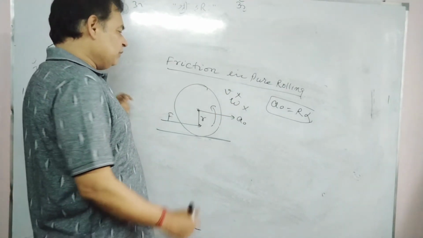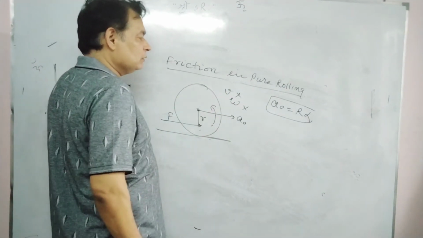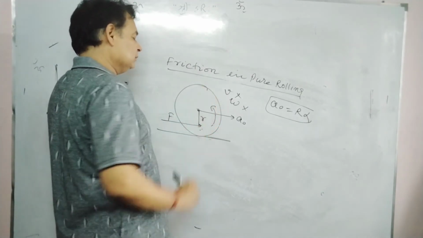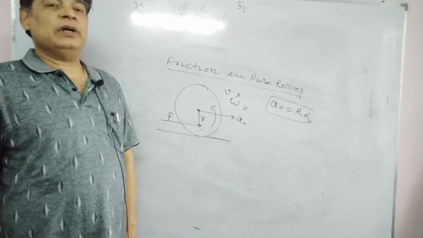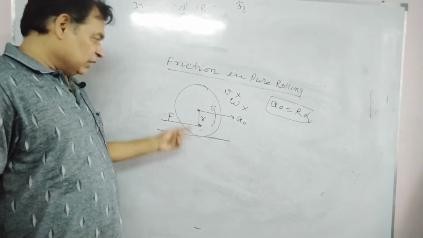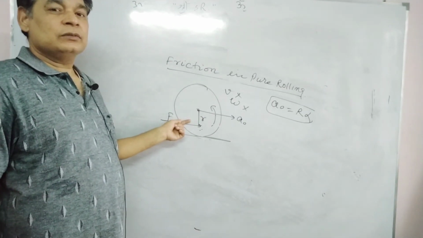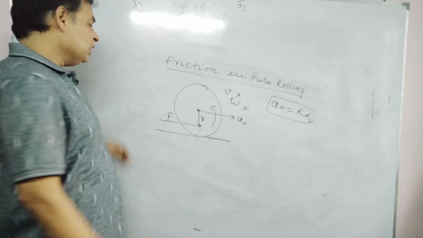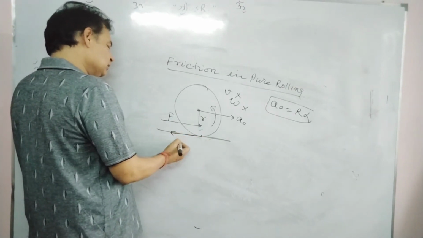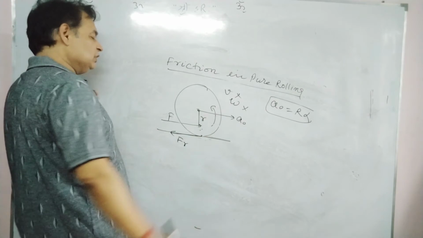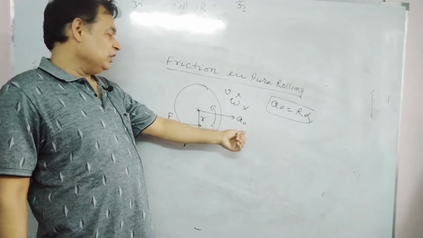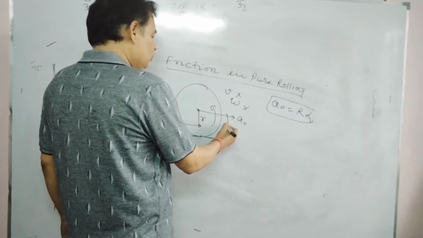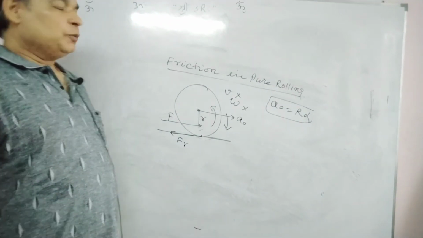So this force will increase a naught and decrease alpha. This is a disturbing force. That's why friction will act in the opposite direction. It will decrease a and increase alpha to perform pure rolling. So friction will be in this direction.